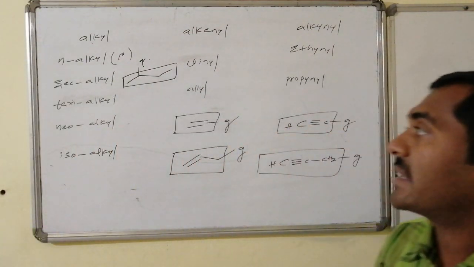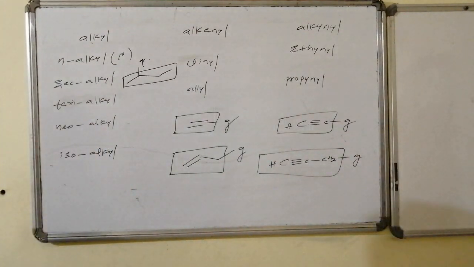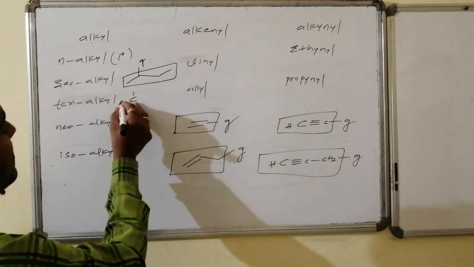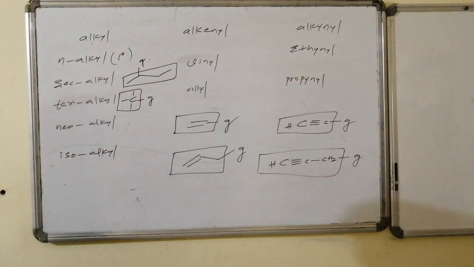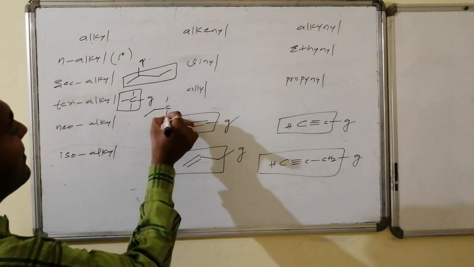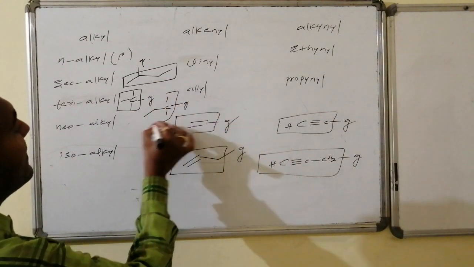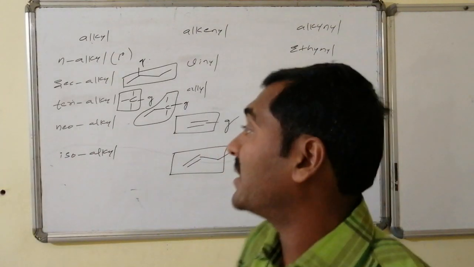Along with secondary butyl, in case of tertiary we have tertiary butyl as well as tertiary pentyl, which we already wrote. This particular portion is said to be tertiary butyl. Similarly, tertiary pentyl is this one, ethyl is present, and it consists of 5 carbon atoms in total, hence it is said to be tertiary pentyl.